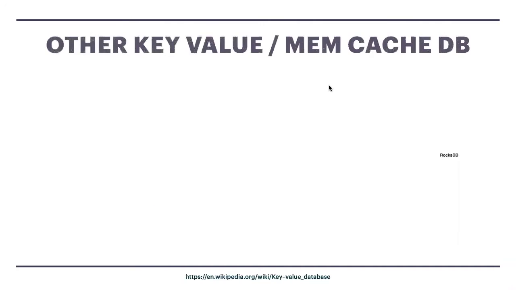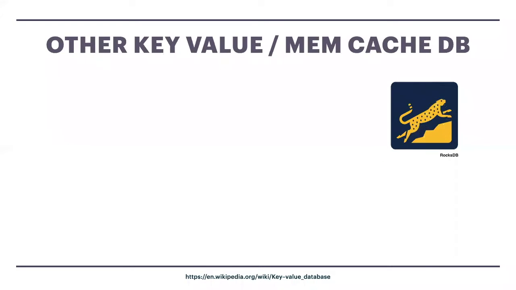Moving to the next one, before going to understanding Redis, we should have some idea about what other databases there are, like memory cache databases and key value storage databases. The first one is RocksDB, which is one example. This is also part of the key value store databases.